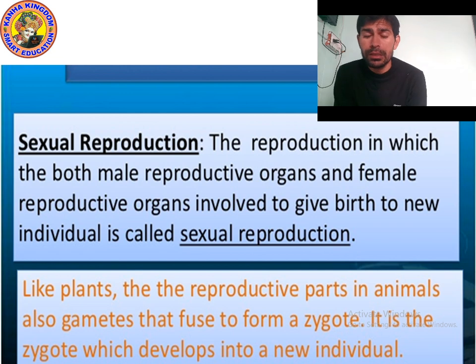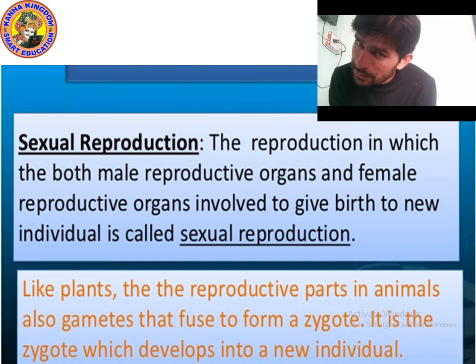In this process, a zygote is formed when the male cell and female cell, or male gamete and female gamete, are involved. The male cell is present in the male organ, and the female cell is present in the female organ.